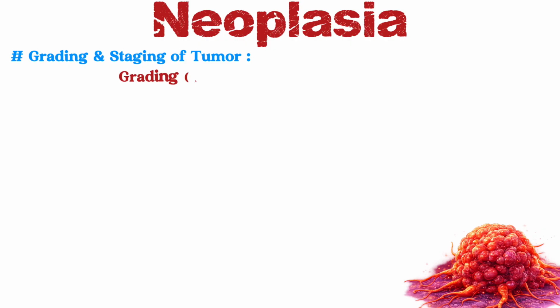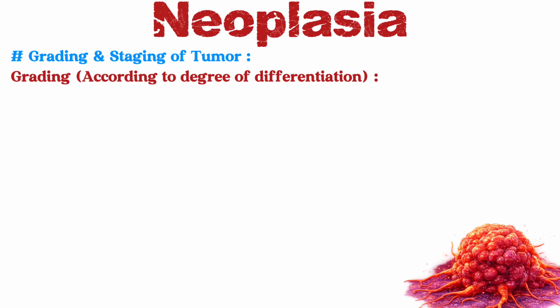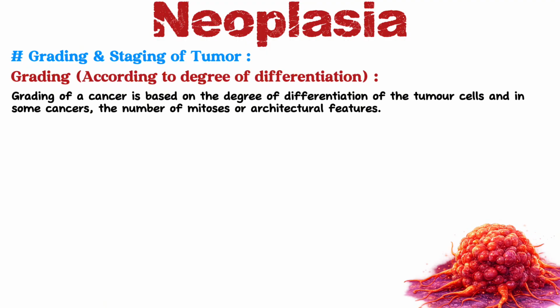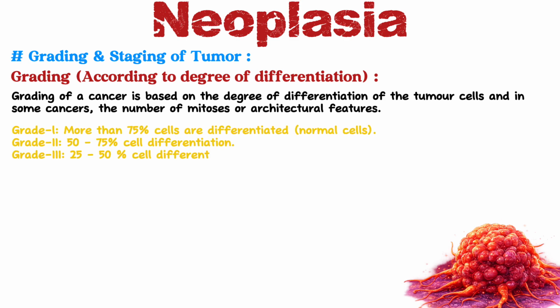Grading and staging of tumor. We must have heard somewhere that the patient is having last stage cancer or third stage cancer. So here, what do staging and grading mean? Grading means to divide the tumor according to the degree of differentiation. Grading of a cancer is based on the degree of differentiation of the tumor cell, and in some cancers the number of mitoses or architectural features.